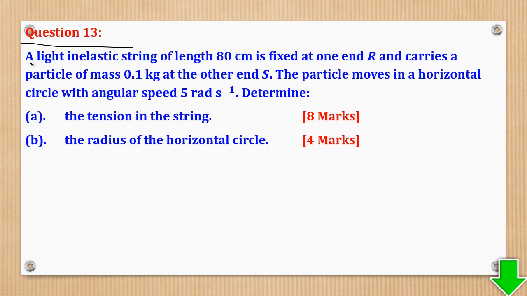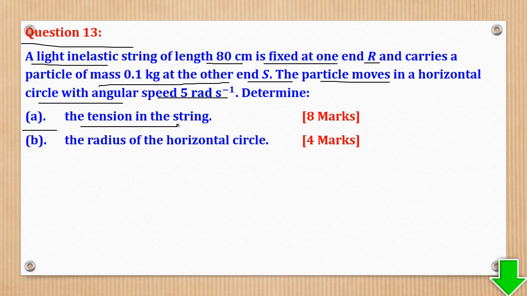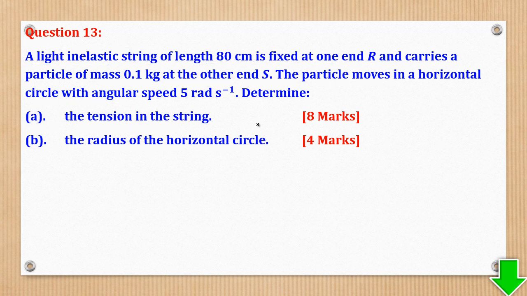Question 13 says, a light inelastic string of length 80 centimeters is fixed at one end R and carries a particle of mass 0.1 kilograms at the other end S. The particle moves in a horizontal circle with angular speed of 5 rad per second. Determine part A, the tension in the string, and part B, the radius of the horizontal circle.